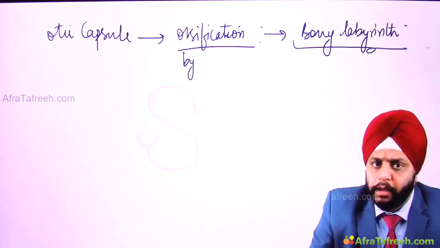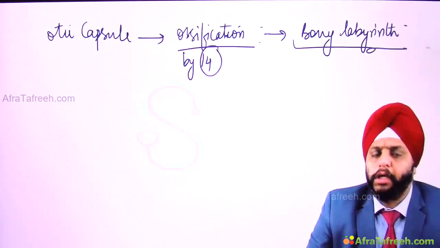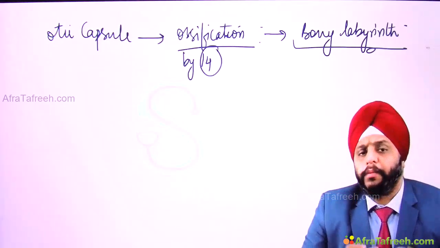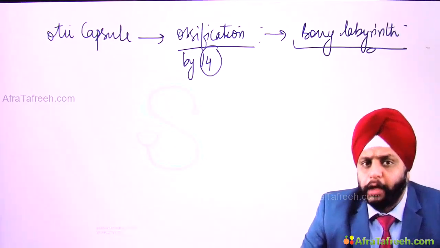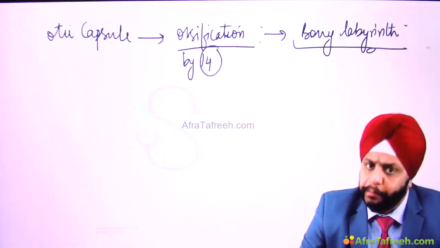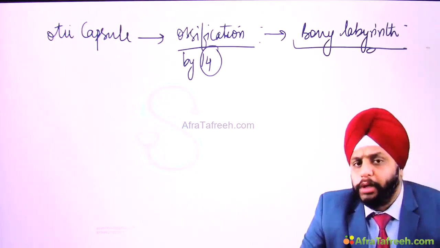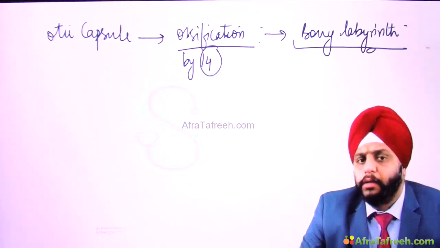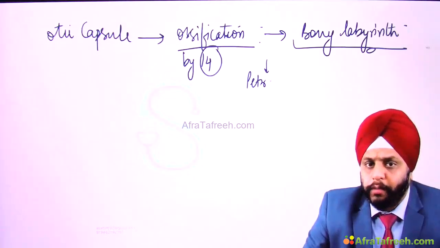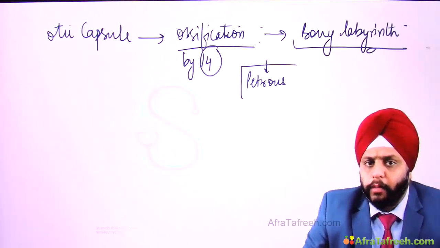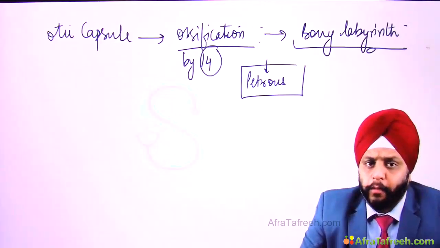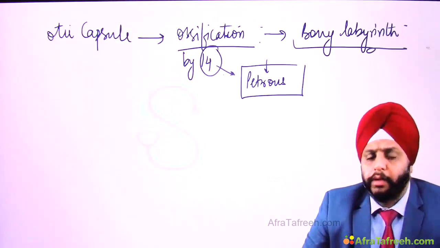By how many centers? By 14 ossification centers. Remember how many were there in the temporal bone? In the temporal bone we had 20. Out of 20, 14 are there in the otic capsule and they form the bony inner ear. Where is the bony inner ear? The bony inner ear is in the petrous part of the temporal bone. So remember, I said the petrous part of the temporal bone is the most complex part of the temporal bone. You can see it is formed by 14 ossification centers.